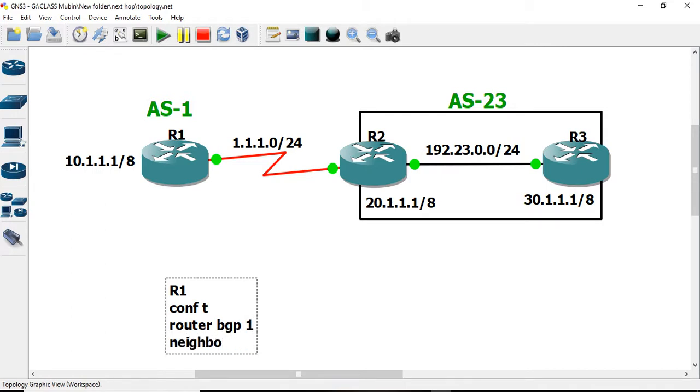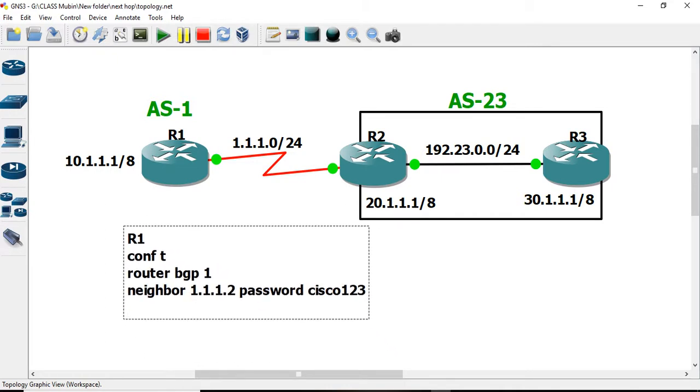1 number 1.1.1.2, password CISCO123. We can assign it, and the same thing should be done from R2 as well. Router BGP, that is 23.